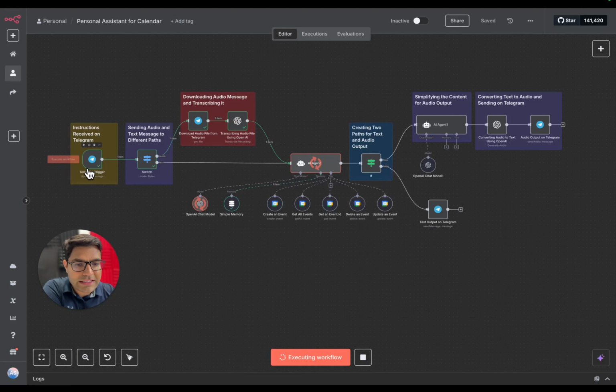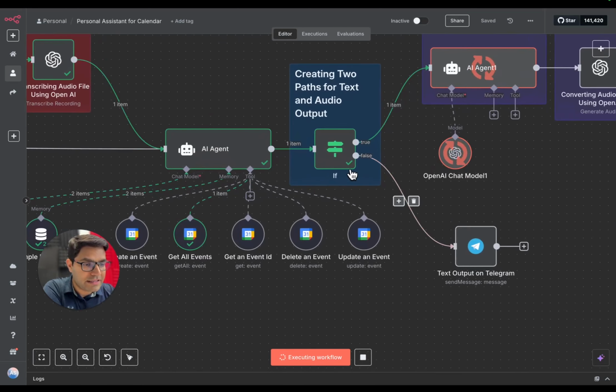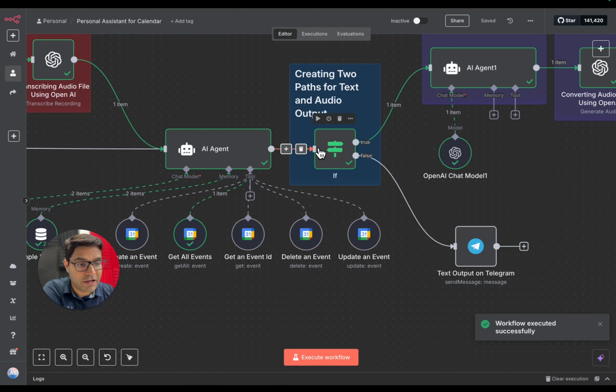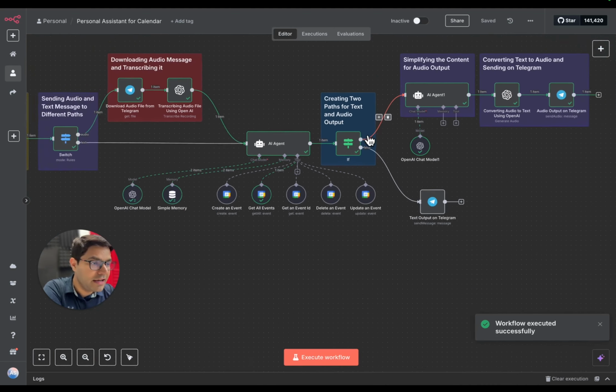So for example, when this AI agent is run, as you can see right now, wherever you see green tick, that means the data flow is correct through that particular node. Whichever node is executing, you'll see that execution sign like this. And for example, there is a green tick. So that means data has flown properly through this particular node, and we'll be able to see what is the input data and what is the output data.